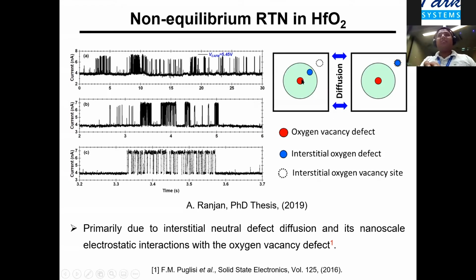Assume that we have an oxygen vacancy defect and an interstitial oxygen vacancy defect. This type of RTN simply emerges because of the interstitial neutral defect diffusion and its nanoscale electrostatic interaction with the oxygen vacancy defect. This means that the interstitial oxygen vacancy defect is simply diffusing away, moving to and fro within the electrostatic distance of this oxygen vacancy defect.